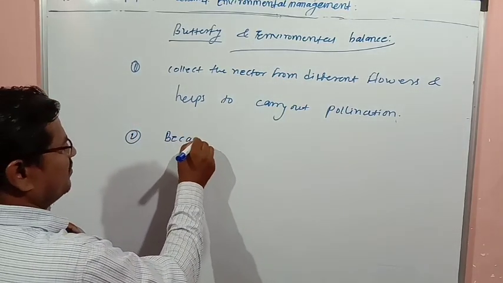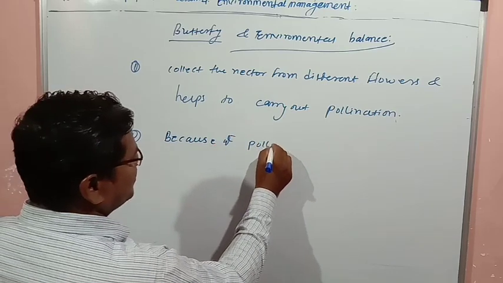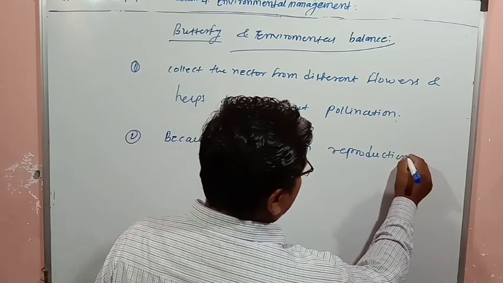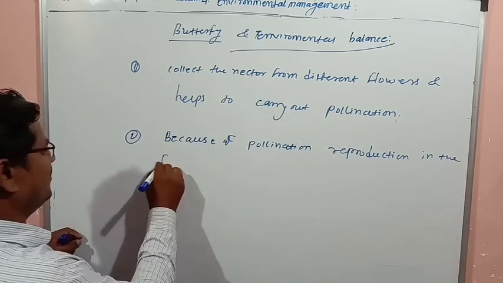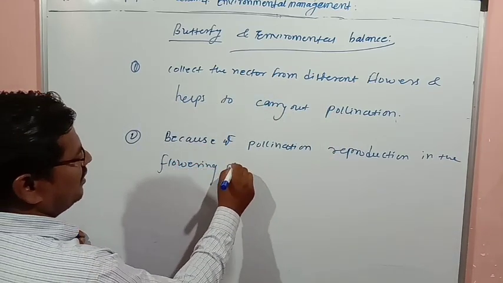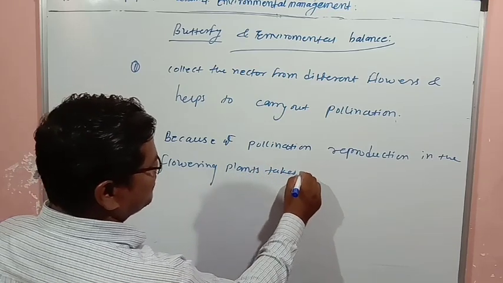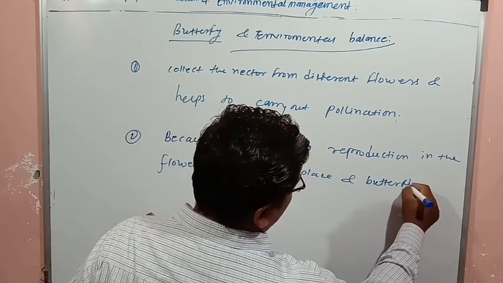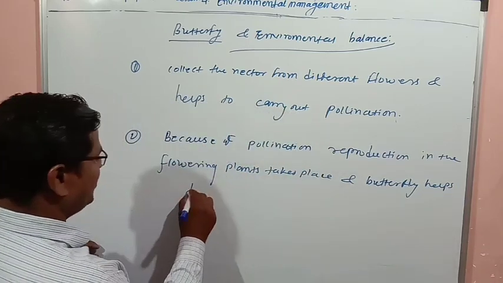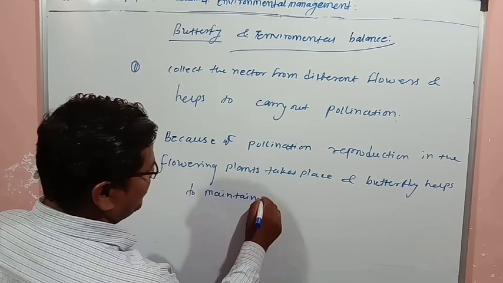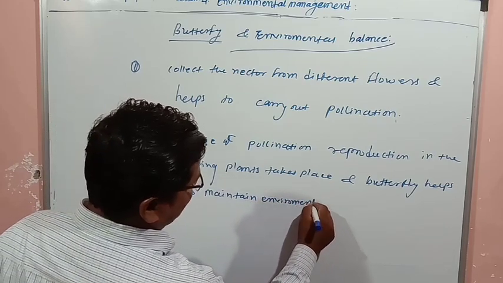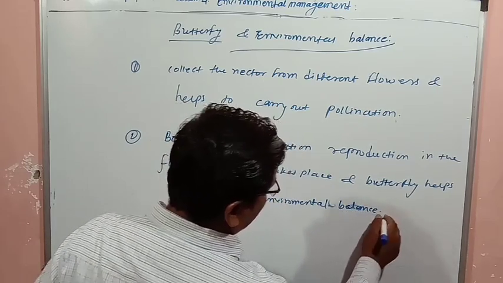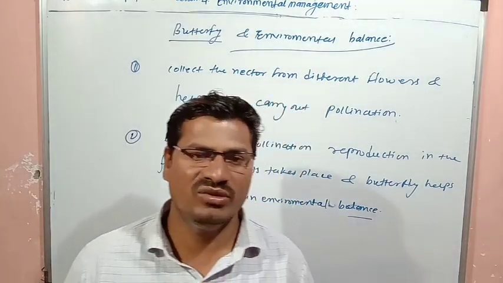And because of pollination, reproduction in the flowering plants takes place, and butterfly helps to maintain environmental balance. To maintain the environmental balance. So butterfly, each and every organism is helping.